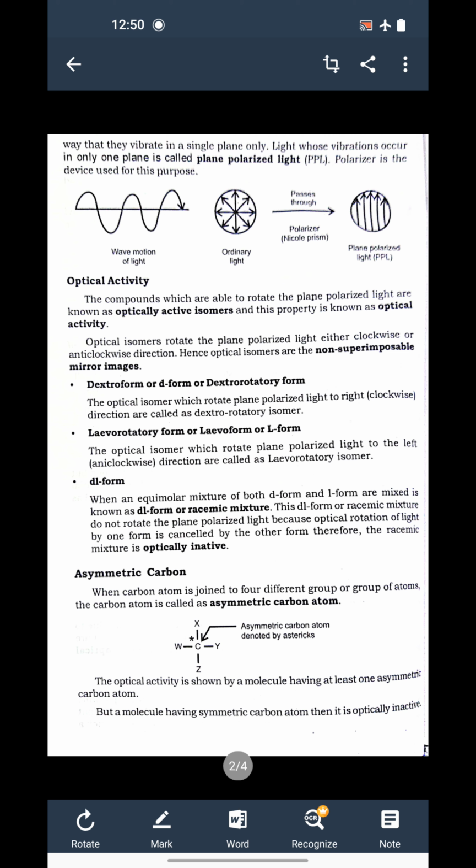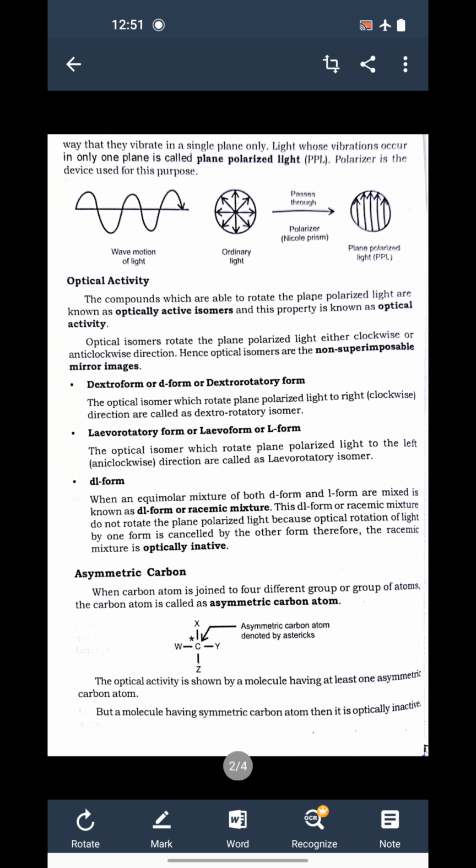Now let's see the conditions for optical activity, how a compound becomes an optical isomer. It should have some qualities, it should satisfy some conditions. Okay, so the first condition is asymmetric carbon, means for a compound to be an optical isomer, or to show optical activity, it must have at least one asymmetric carbon atom. Now what is this asymmetric carbon atom?